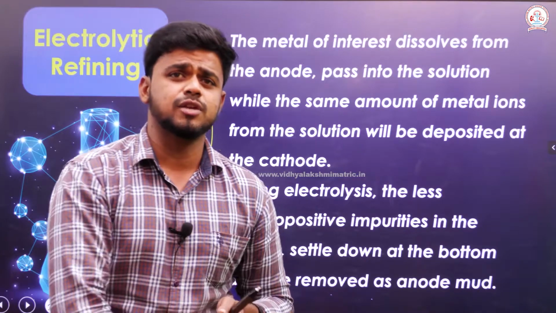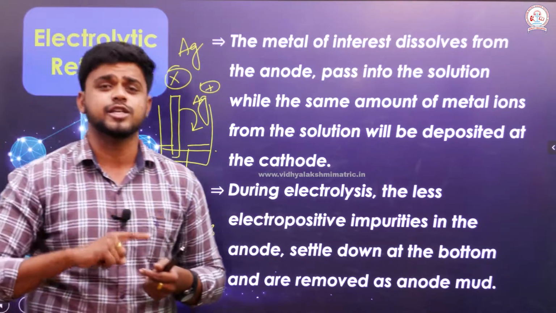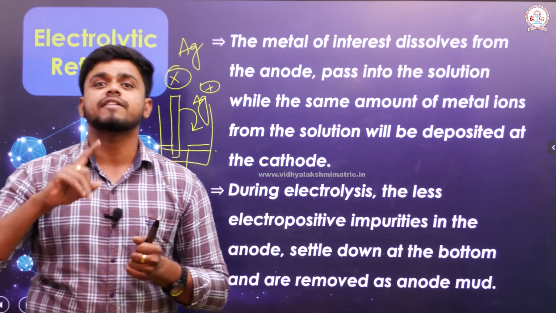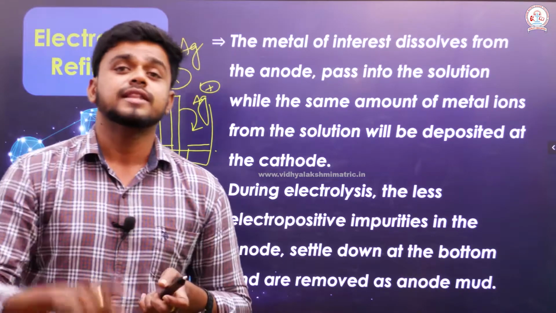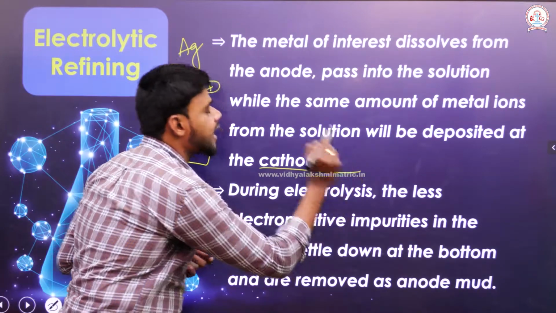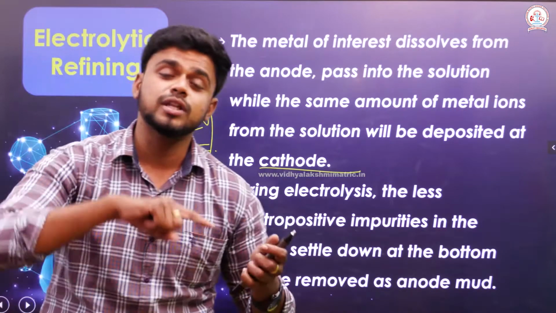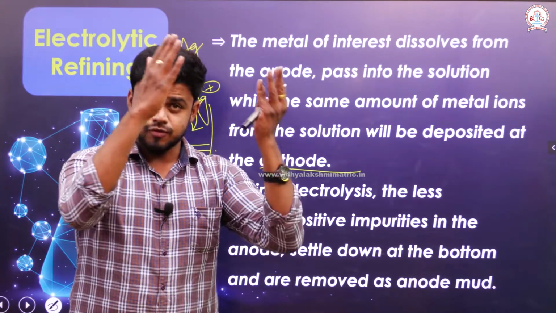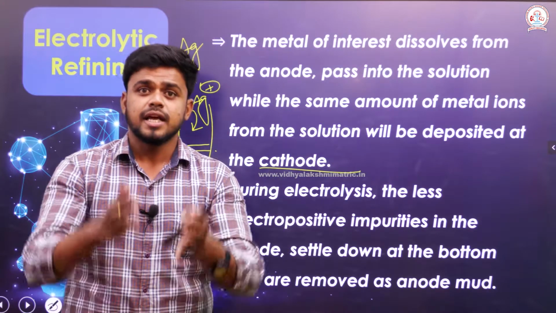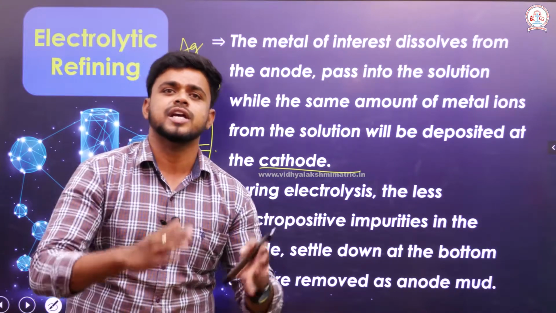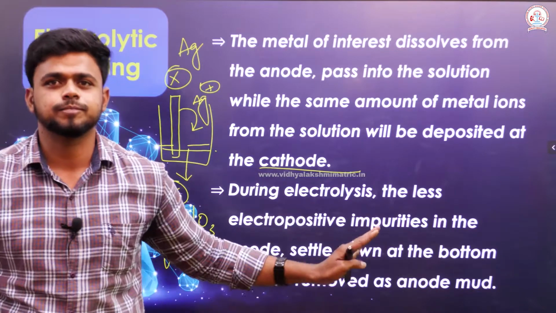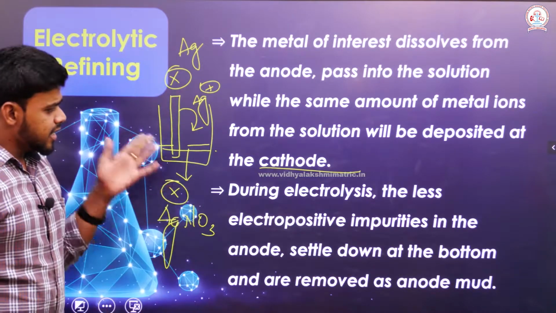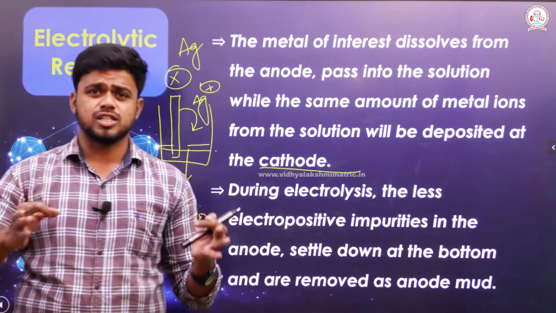The pure silver, which is already a cation, will definitely go to the negative electrode, which is called the cathode. So the impure metal comes from the anode and goes into the solution, and the same ion from the solution gets deposited on the cathode. That's it.